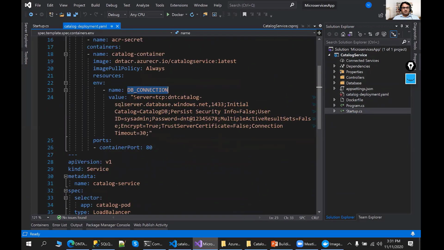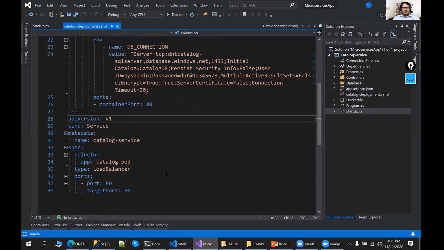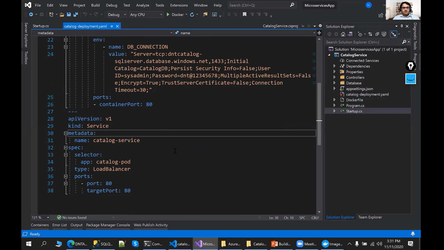Then define your server detail. This is the server detail I just used for my Azure SQL database. I already created an Azure SQL database, and these are the credentials for my Azure SQL database. I'm just mentioning them over there. Then I mention my container port where this application will run. By default, we use port 80 for running our ASP.NET application. The same I'm using over there.